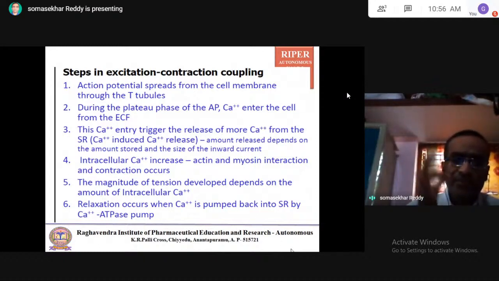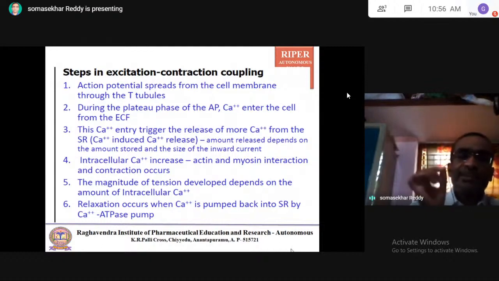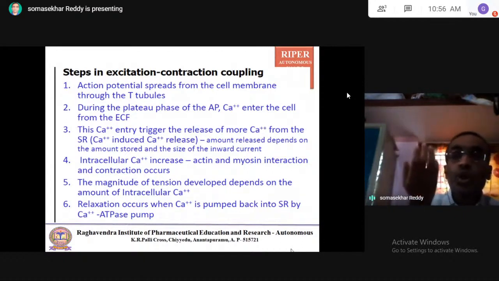Relaxation occurs when calcium is pumped back into the sarcoplasmic reticulum by the calcium ATPase pump. The calcium ATPase pump is located on the sarcoplasmic reticulum and is involved in taking calcium ions back into it.